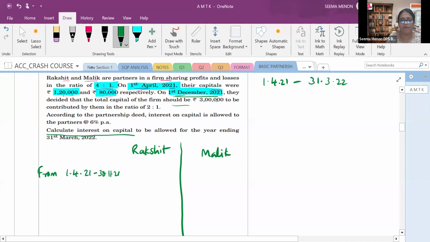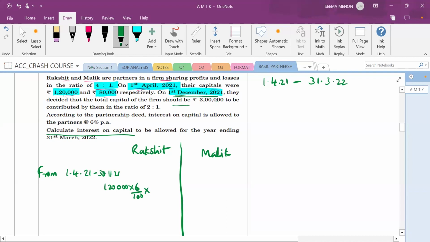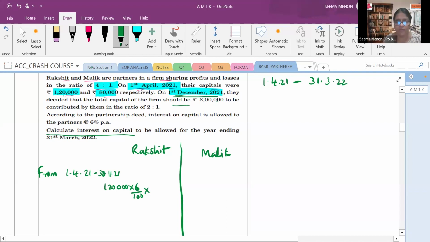So they are having 1,20,000 to whom? To Rishit. 1,20,000 into what percentage? 6% into how many months? 8 months. That is April, May, June, July, August, September. How many months? 8 months. Excellent. We will solve it. The same way we will write for Malik also.